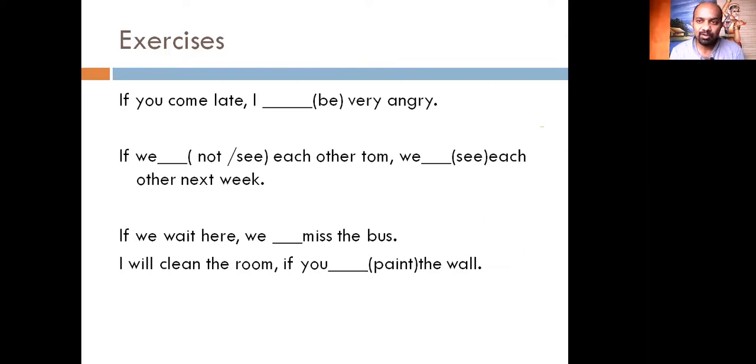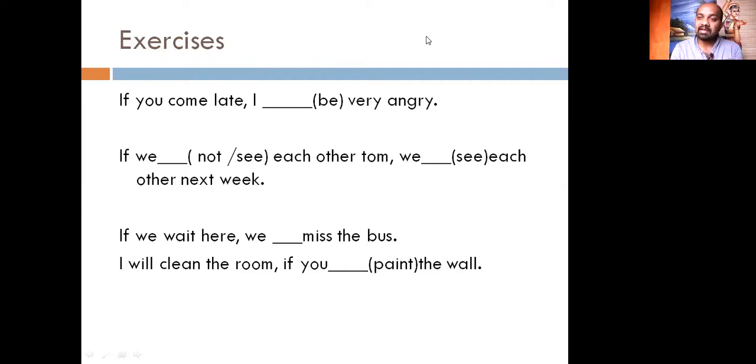So I hope you got some idea about the conditional sentence of type 1. Make about 50 to 100 sentences on your own. That will help you to understand, to master, and to be fluent in speaking English, or to write correct English, because there is a tense sequence here that one must remember.